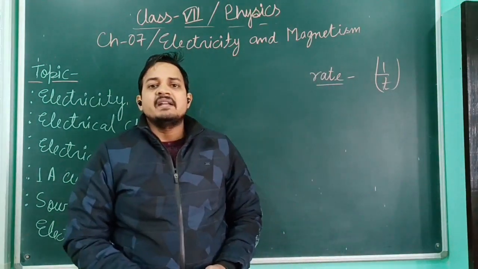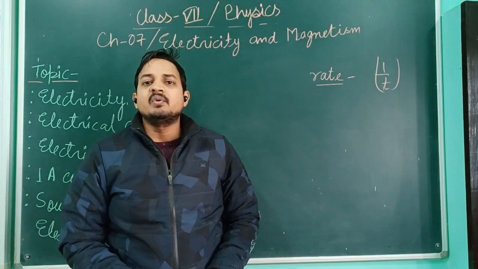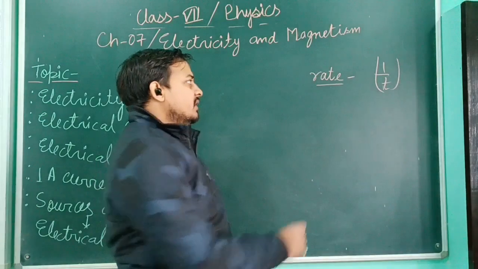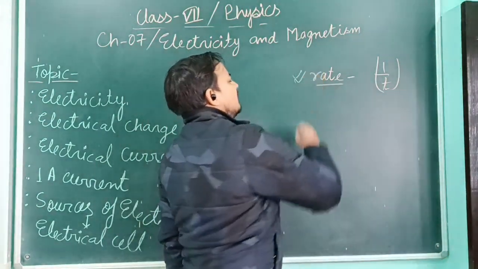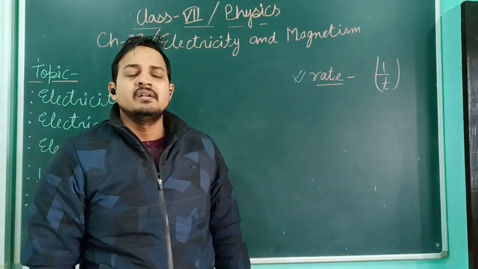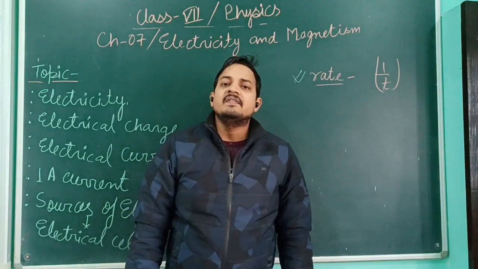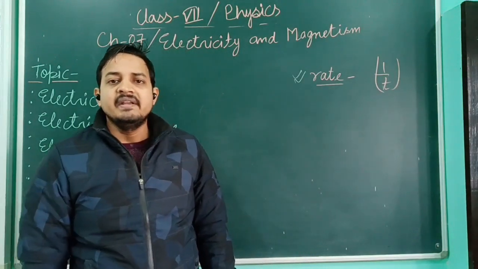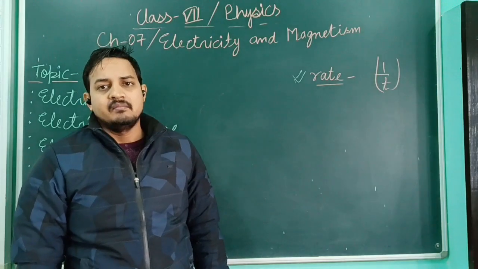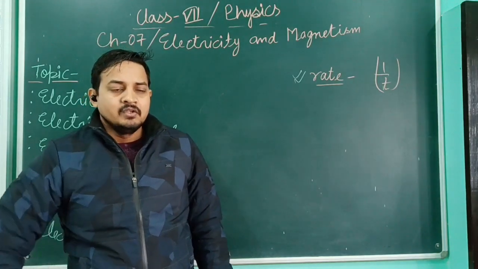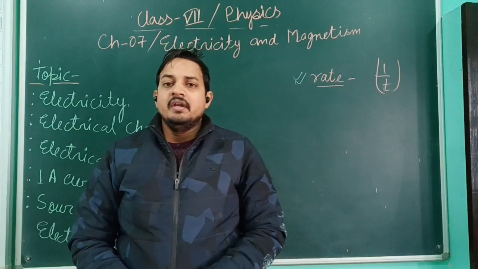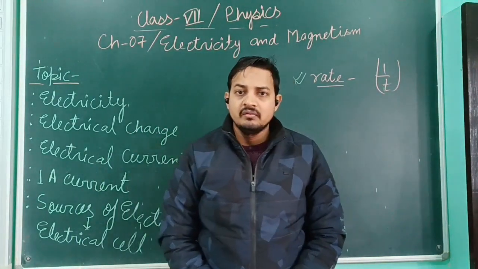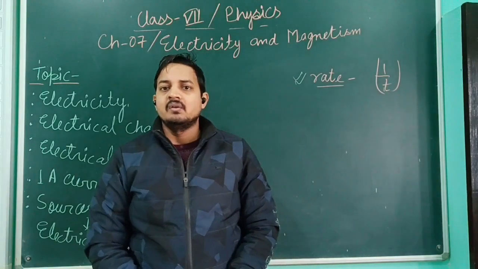Okay, so before starting electrical current, we have to know the meaning of the term rate. What is rate? Have you ever heard the term rate? In the second formula you have used the term rate. In physics or mathematics, whenever we use the term rate, it means divided by time, or per unit time. In the initial classes, I told you the importance of formulas in physics.